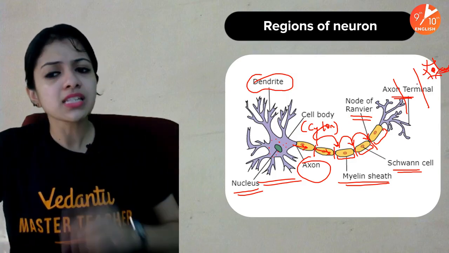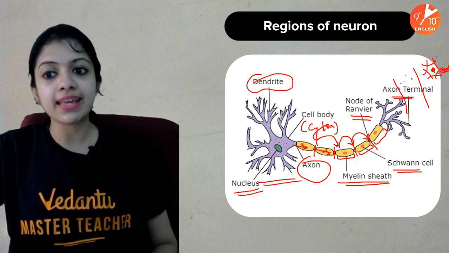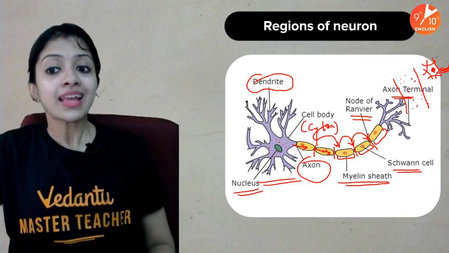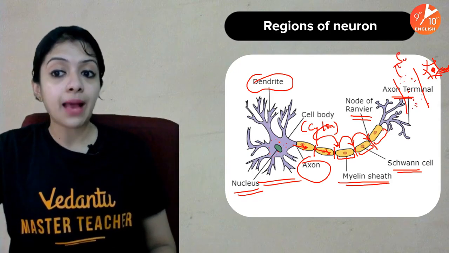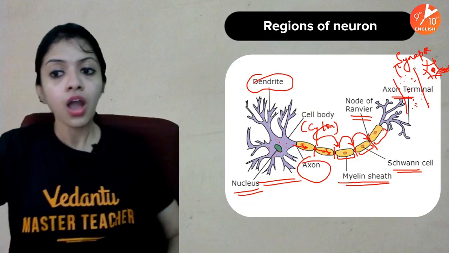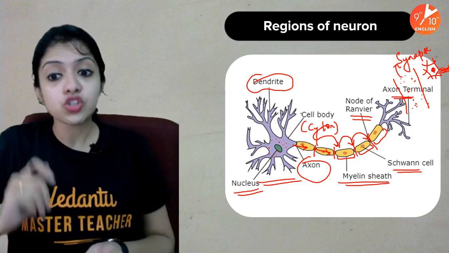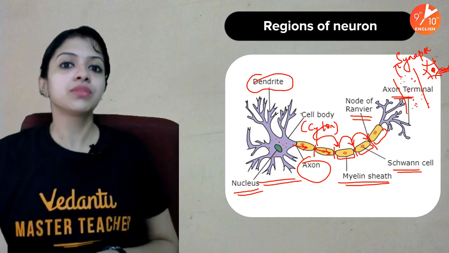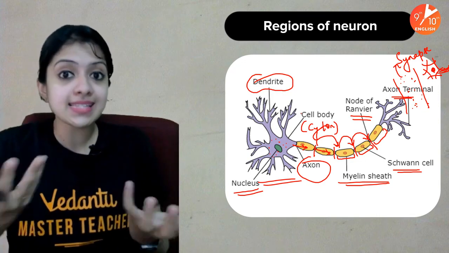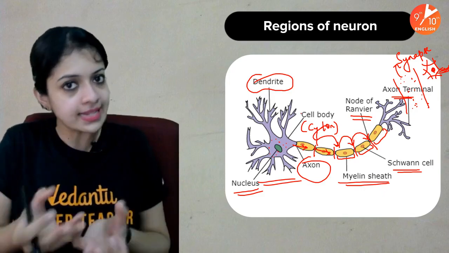There is a small gap. It won't be so much like I have drawn, but for your understanding, I have drawn a bigger gap here. This gap is what we call synapse, the gap between adjacent neurons. So dendrites carry impulses towards a neuron, axons carry impulses away from the neuron. Impulse is the name we give to the information carried inside neurons.